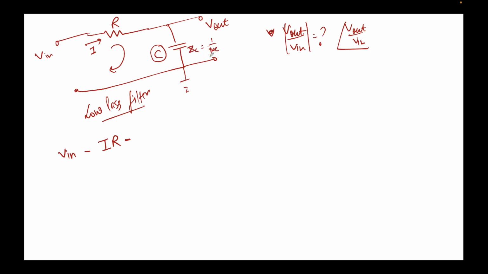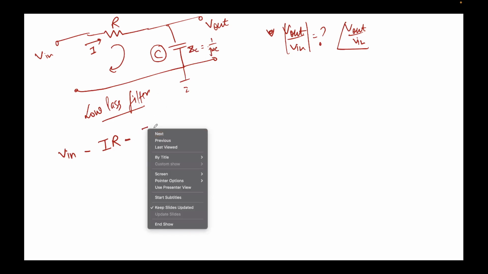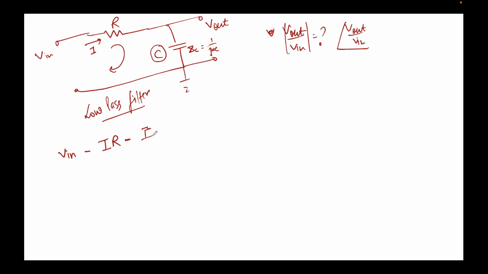ZC is 1 upon j omega C. So we can simply write minus IR minus I into 1 upon j omega C equal to 0. I have just written KVL in this loop. Okay, let's solve it. So value of I will come out to be V in by R plus 1 upon j omega C. Very good. Now V out I can write as, how do I write V out?